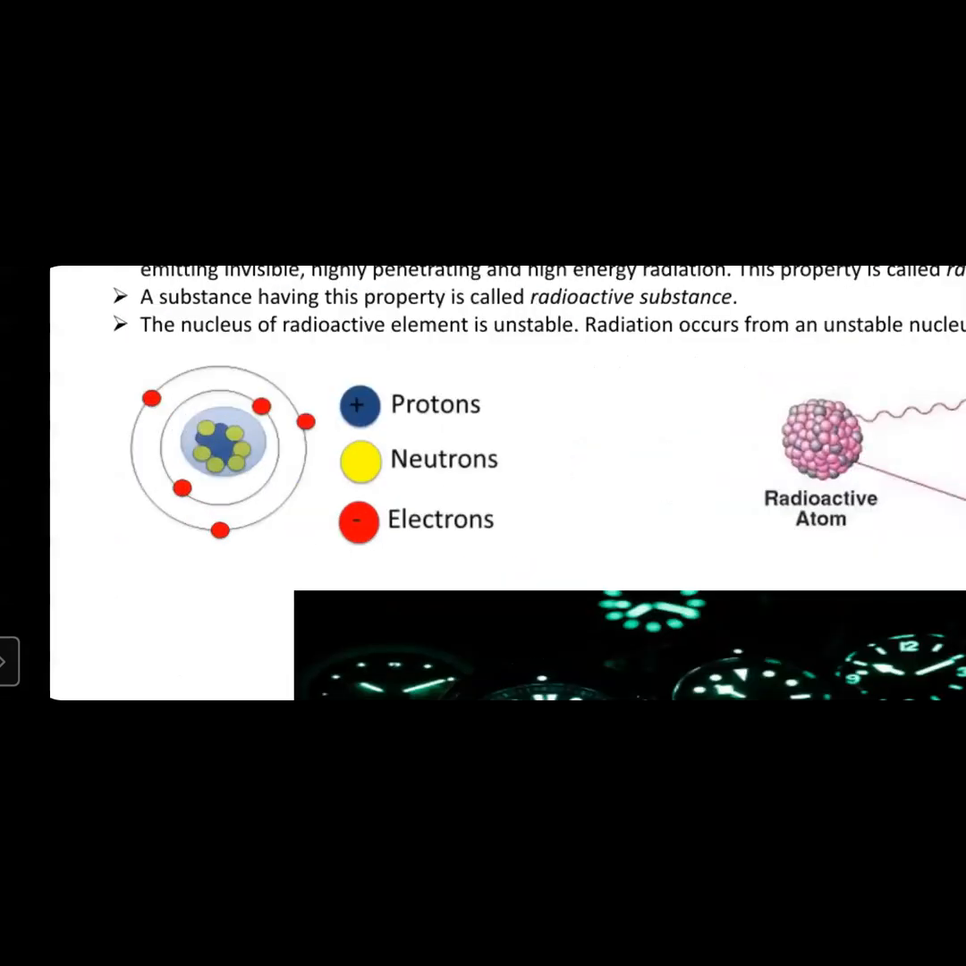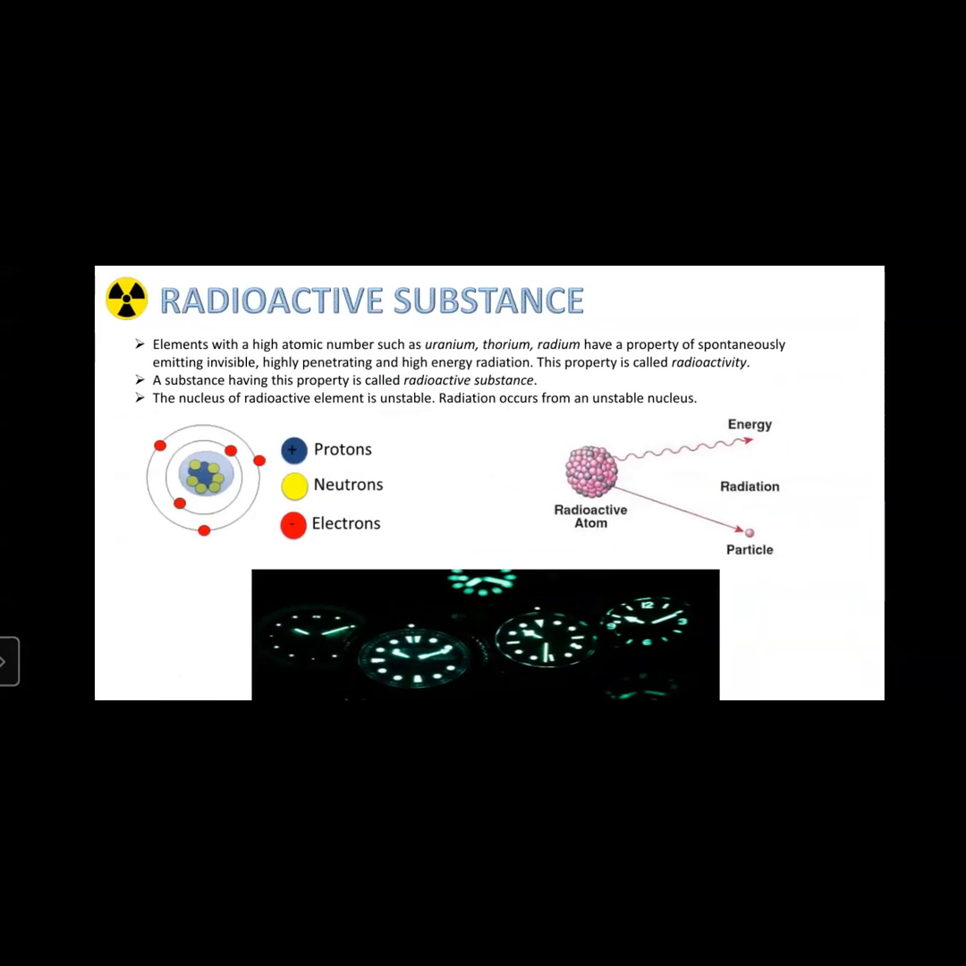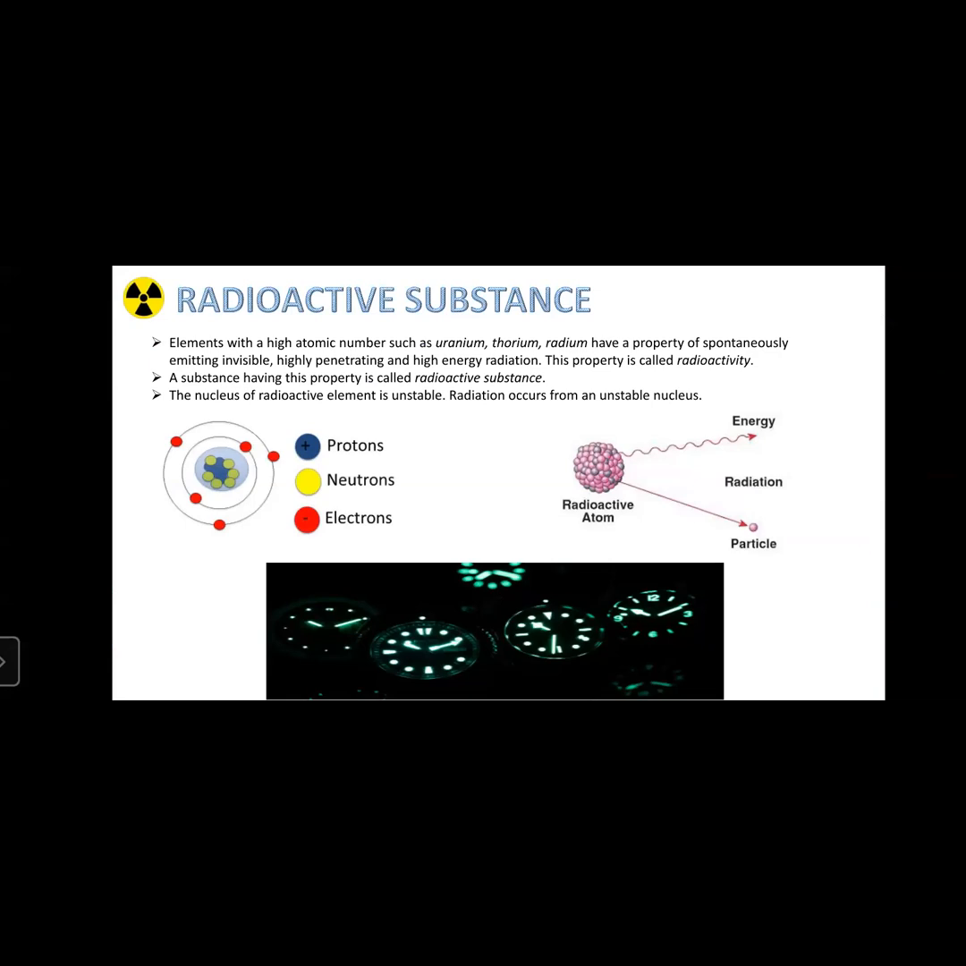In radioactive substances, the substances which emit radiation are known as radioactive substances. Elements with high atomic numbers such as uranium, thorium, radium have the property of spontaneously emitting invisible, highly penetrating and high energy radiation. This property is called radioactivity. The property in which elements emit radiation is known as radioactivity, and the materials or atoms that release energy are known as radioactive substances.